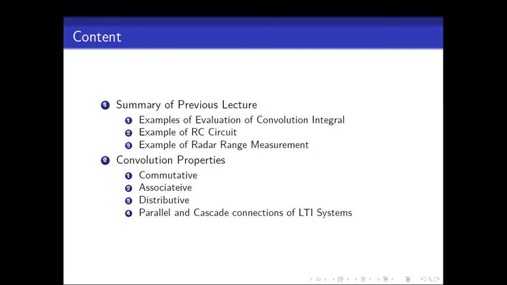Then we can also look at the interconnection of LTI systems. Basically there are parallel and cascade connections of LTI systems. If two systems are connected in parallel, the overall impulse response is the sum of the two LTI systems' impulse responses. When two systems are connected in cascade, the overall impulse response is nothing but the convolution of the two LTI systems' impulse responses. Right, so we will discuss in detail the interconnection of LTI systems and all the proofs related to the properties. So that is the agenda of today's lecture.